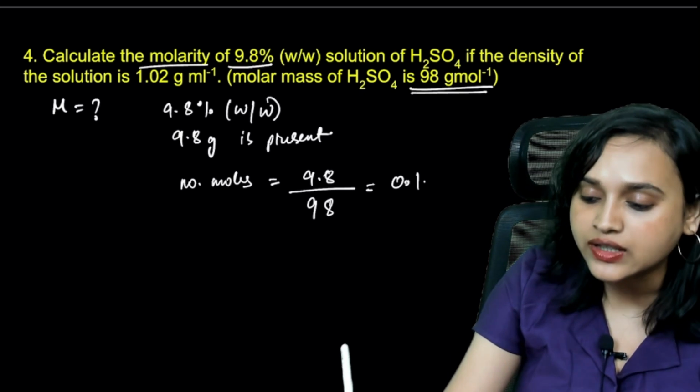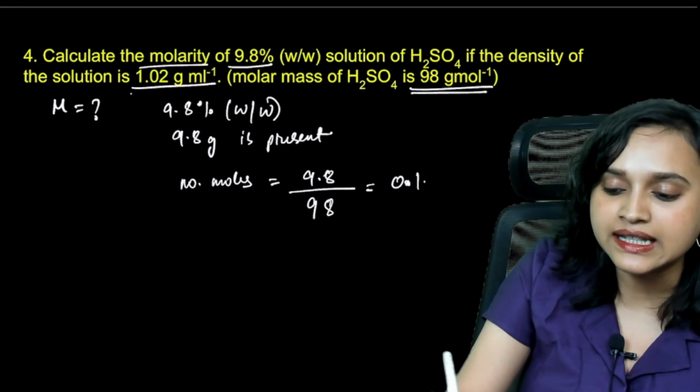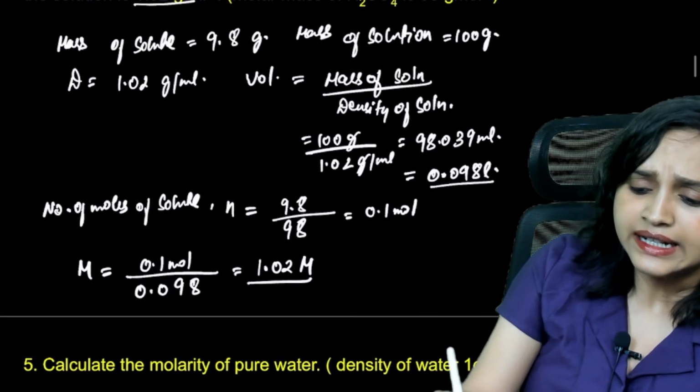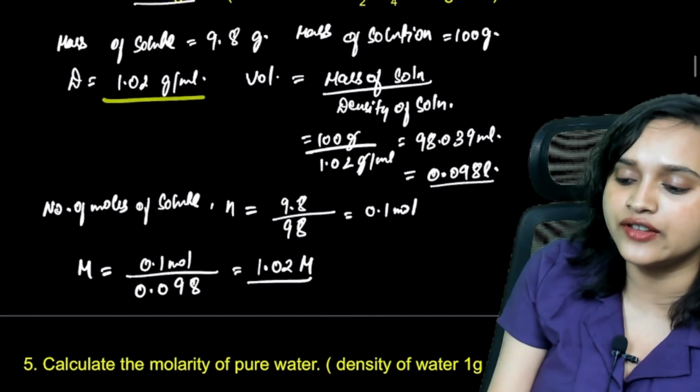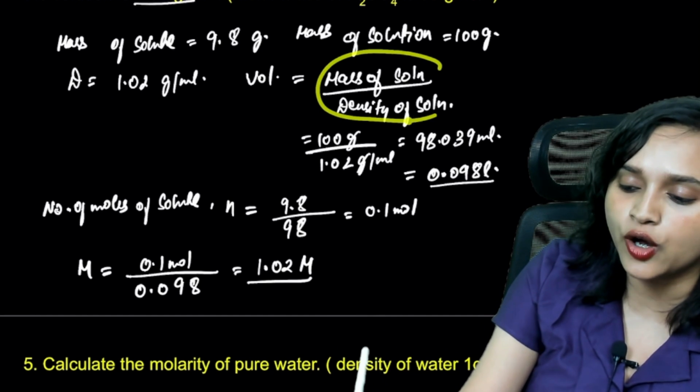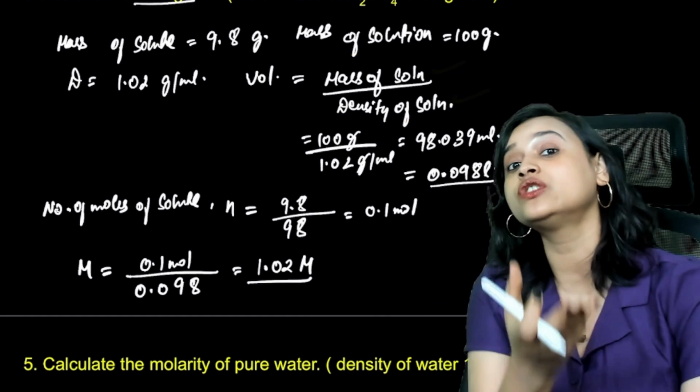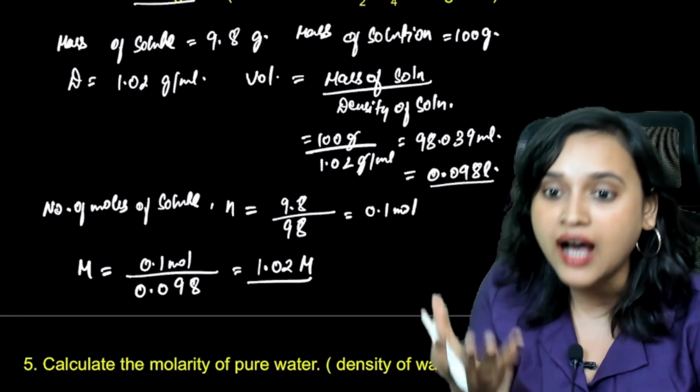Once you get the moles, what is given to you next? Look at this. Density is given to you. So let's take a look at the solution here, everybody. Density is given to you, and you can also calculate the volume from here. How can you calculate the volume? See, mass of solution divided by density. You know that density is equal to mass by volume.